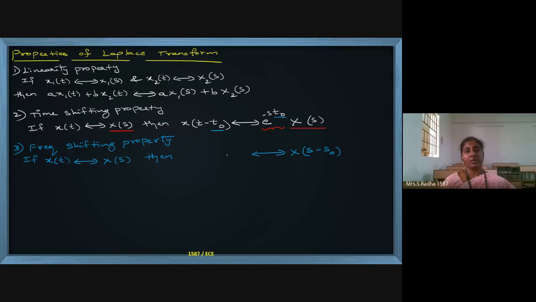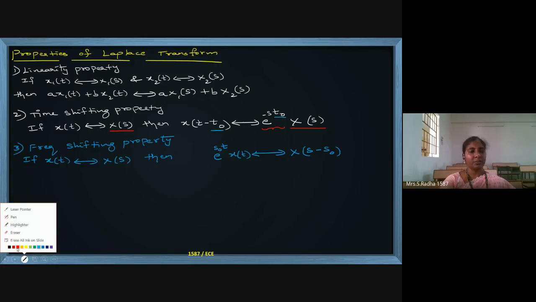In that case, the original x of t will be as it is, and in addition you will have e power s naught into t. That s naught is taken in the time domain and it is positive. In the frequency domain the exponential power is negative; in the time domain the exponential power will be positive. This is the frequency shifting property.